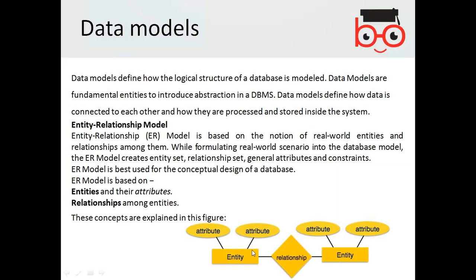For example, a student enrolls in the course. A student has attributes: name, address, telephone number. The course has different attributes like credit hours, the level, the learning outcomes, assessment criteria, whatever. So this is about the entity relationship model.